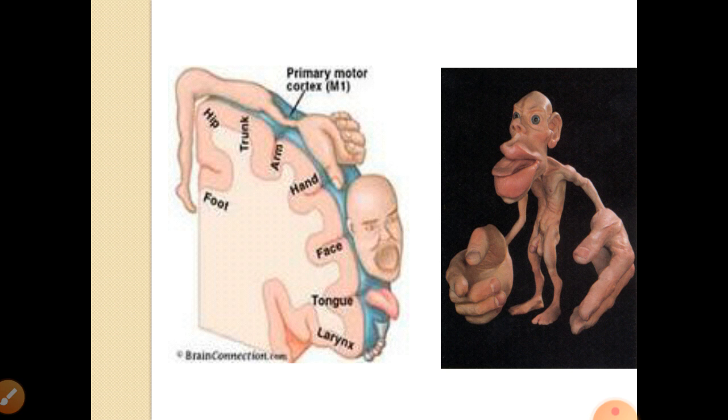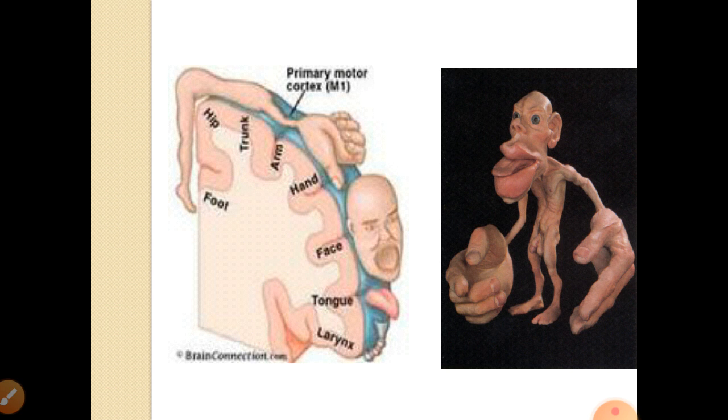Then the face, and in the lowermost part, the tongue, larynx, lips and pharynx are again given a very large area, because the fine movements of the hand, thumb, lips, tongue, pharynx and larynx to produce voice are given very large representation in the cortex.